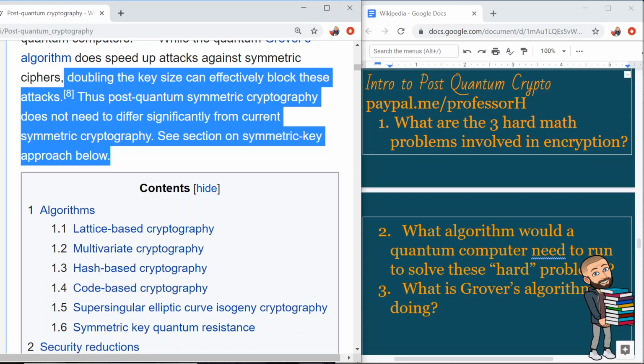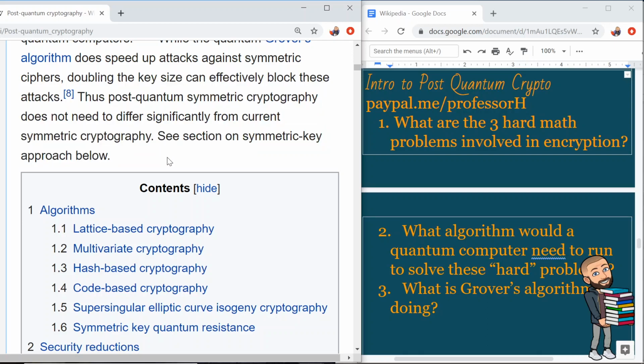So depending on the key length, maybe instead of 100 years, it would take 20 years to solve, which is still a very long time. And I'm totally guessing with those numbers, so don't write those down. But the next part of the paragraph goes on to say that doubling the key size can effectively block these attacks. So like I said at the beginning of the video, just make bigger keys and you'll be okay. Okay, so that was it for this video.